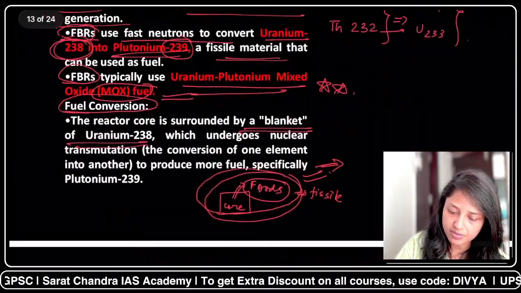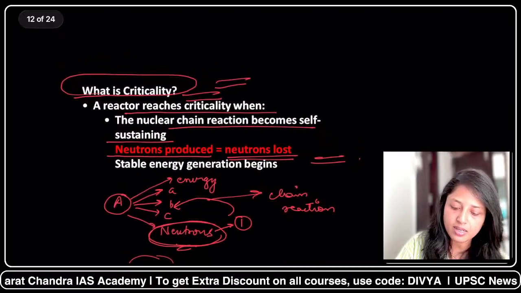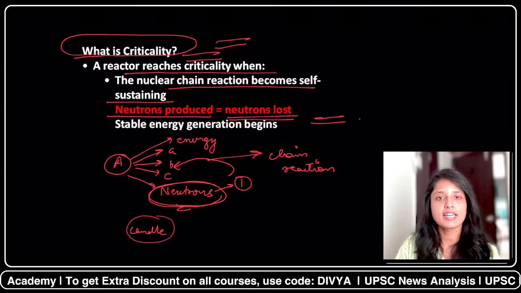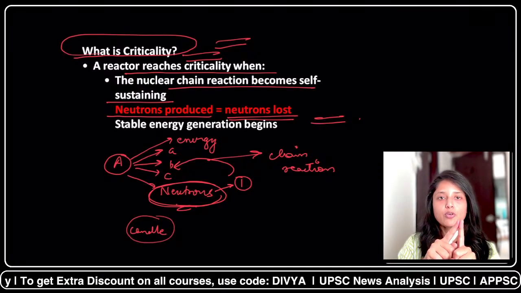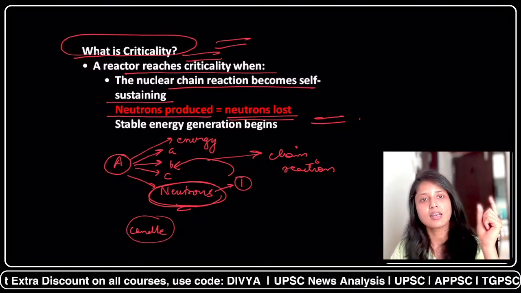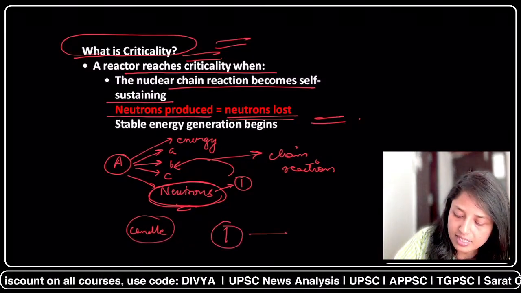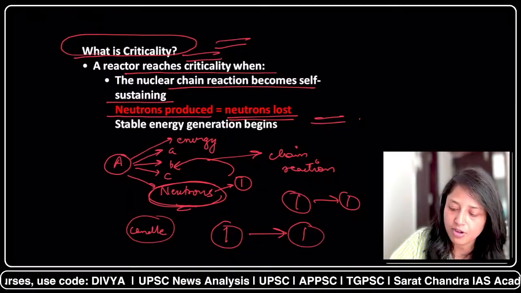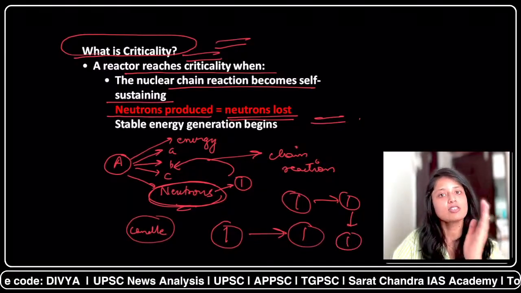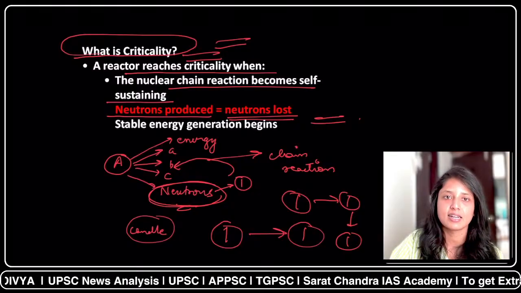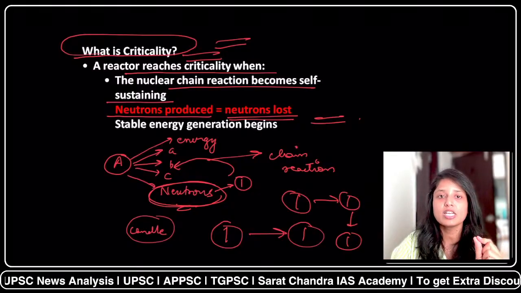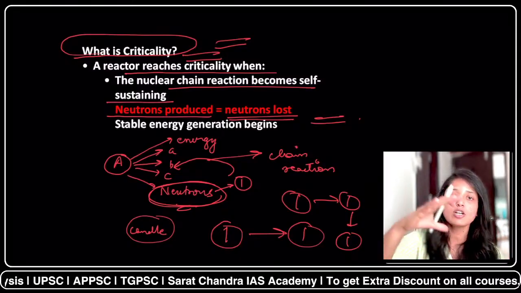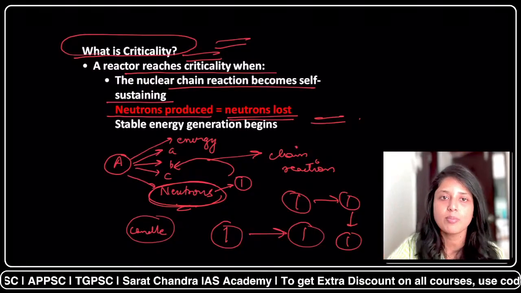Okay, so I think we have discussed each and everything. Let me explain criticality once again, because it's very, very important for the exam. Criticality means one neutron is hitting another nucleus. So one reaction is leading to one more reaction, not 2 or 3. One reaction leading to one more reaction leading to one more reaction. So it's 1-1-1. That's why we call it criticality. Now, when we reach the situation that one neutron is splitting 2 or 3 nuclei, then it can lead to a chain reaction, and then the chain reaction can become uncontrolled.